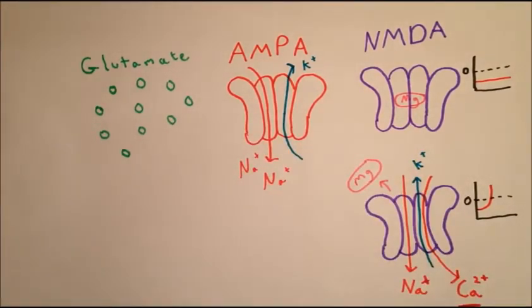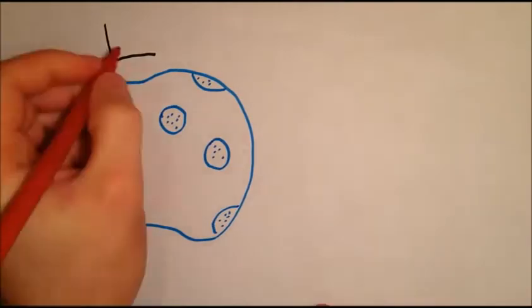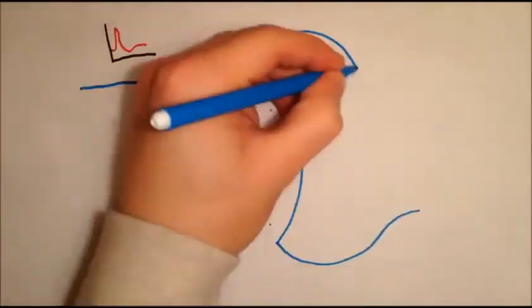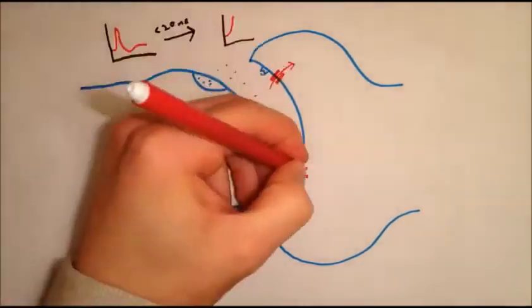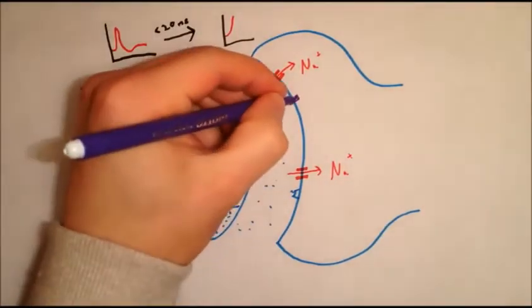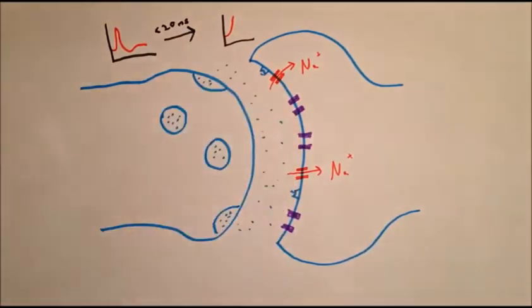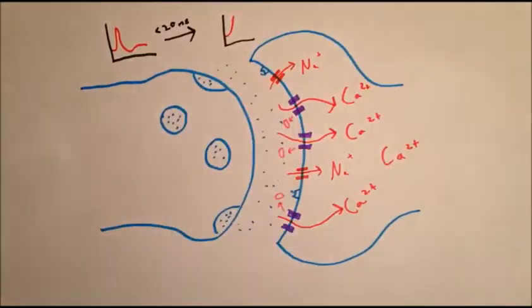It is the nature of this calcium current which causes spike timing dependent plasticity. If the presynaptic neuron fires first, it becomes depolarized and releases glutamate. The glutamate binds to AMPA receptors at the postsynaptic neuron, causing it to depolarize. As the cell becomes depolarized, NMDA receptors become unblocked. Glutamate binds to them, and this causes a large calcium influx.